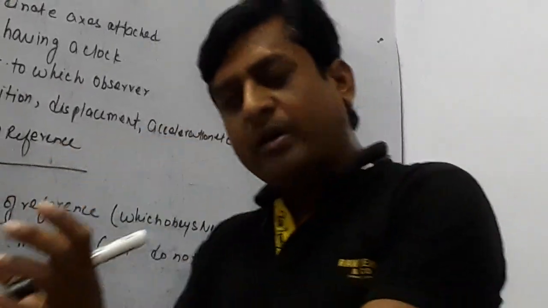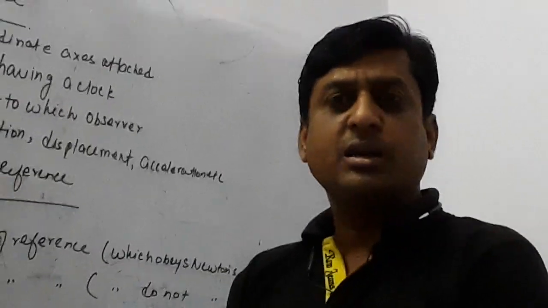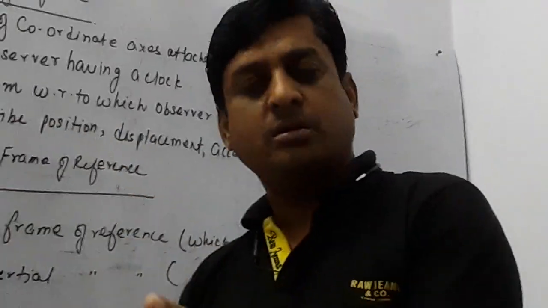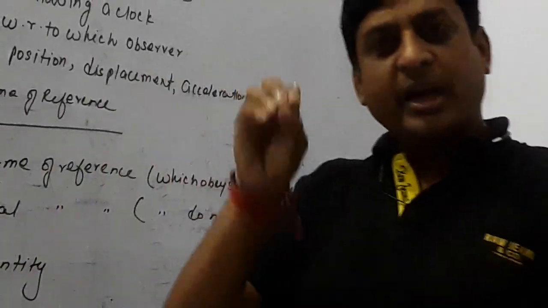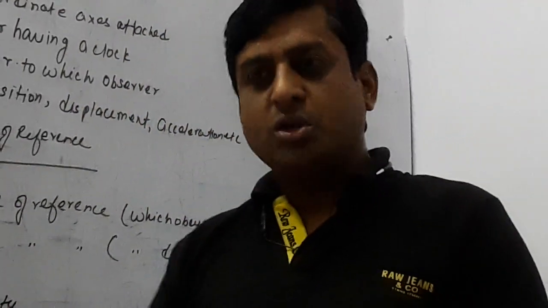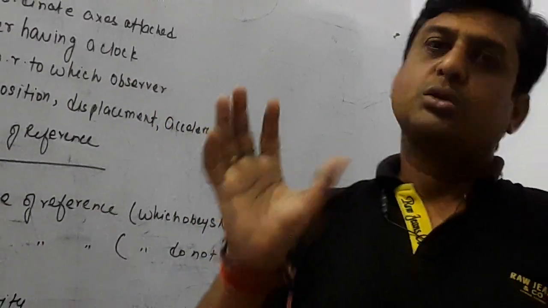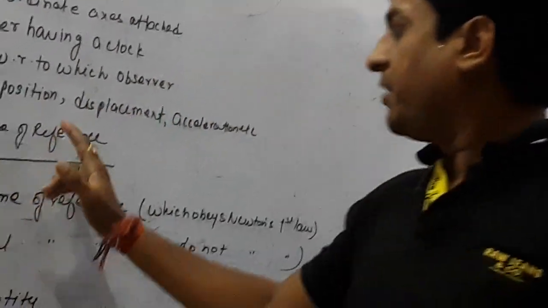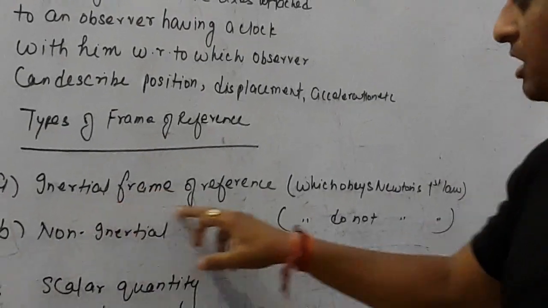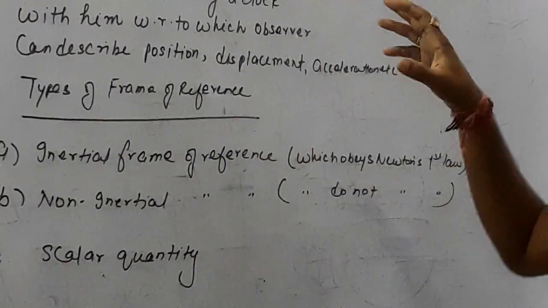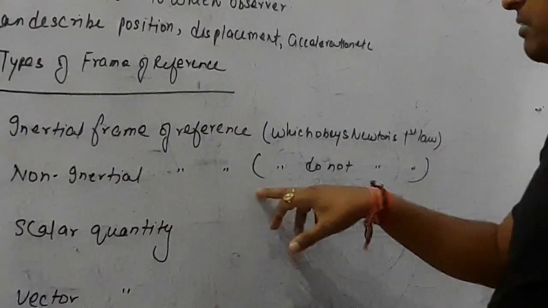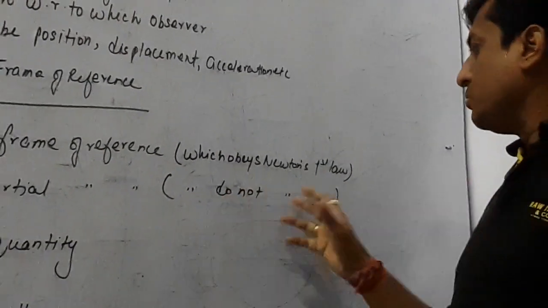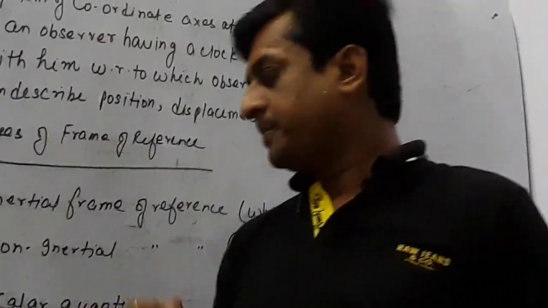Now you have a coordinate system. In that coordinate system, you are going to describe a motion, and that described motion you are going to observe. So the point from where you observe motion in that particular coordinate system is called the frame of reference. Frame of reference is of two types: inertial frame of reference and non-inertial frame of reference. An inertial frame of reference is that frame which obeys Newton's first law, and a non-inertial frame of reference is that frame which does not obey Newton's first law.